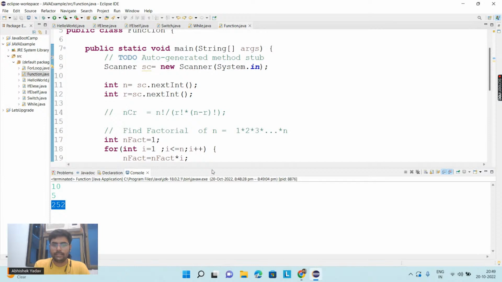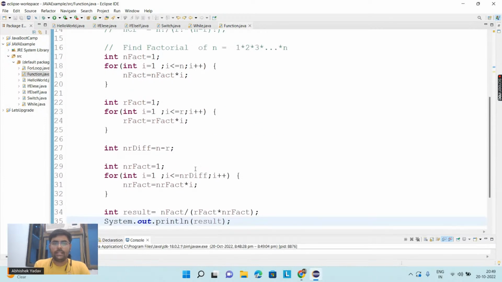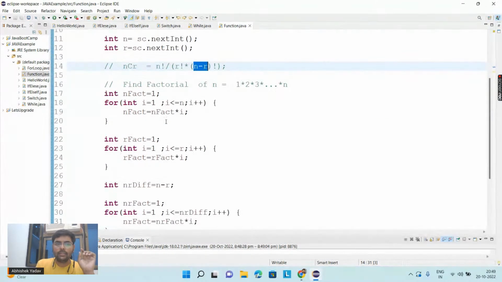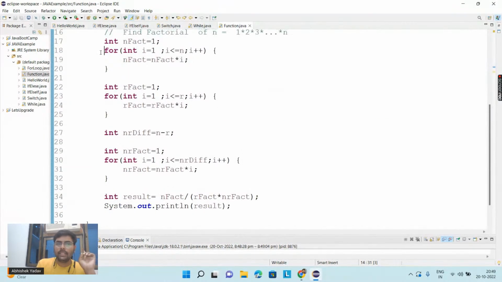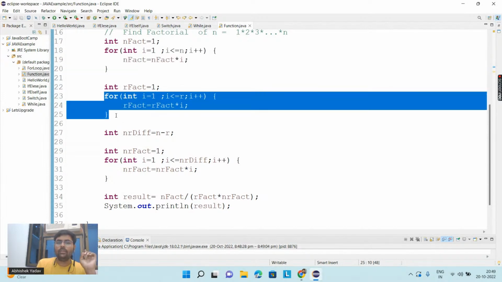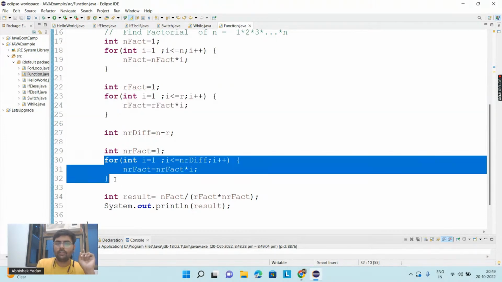So here you can see I know the formula of nCr. Basically in this formula I am calculating the factorial. First I am calculating the factorial of n, then r, and then n minus r. And here you can observe I am using the same logic of factorial: to calculate the factorial of n, of r, and of n minus r.